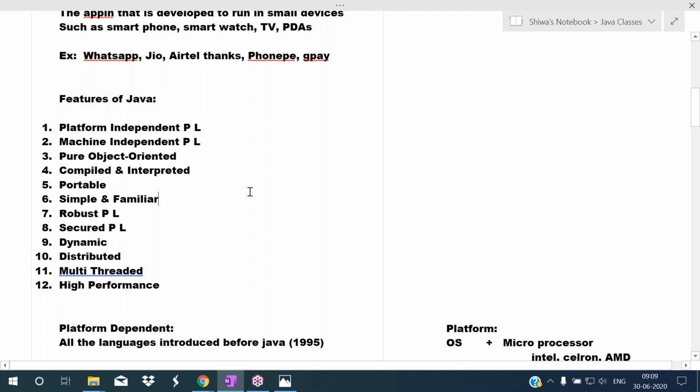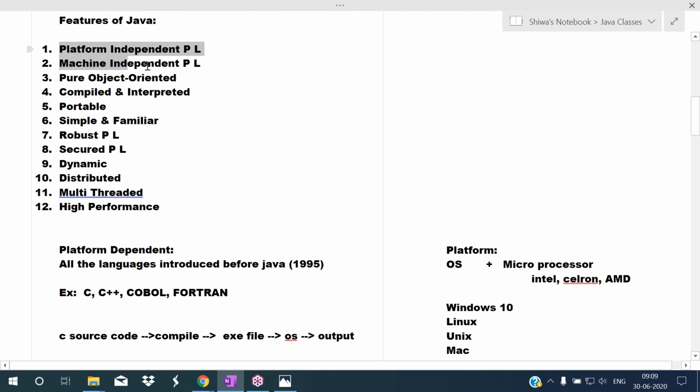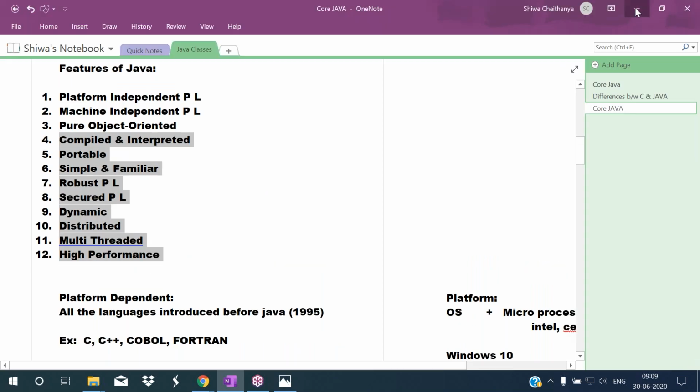Okay, so till here I stop the session. Today we discussed three features clearly. In the next class, I will explain all the remaining features. Okay, now I'm stopping the session.